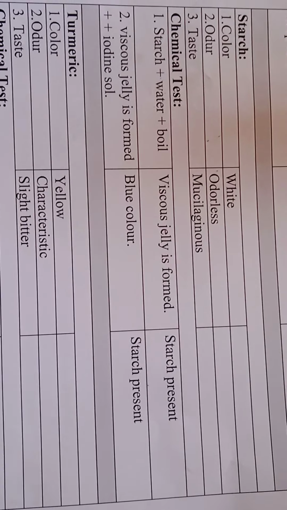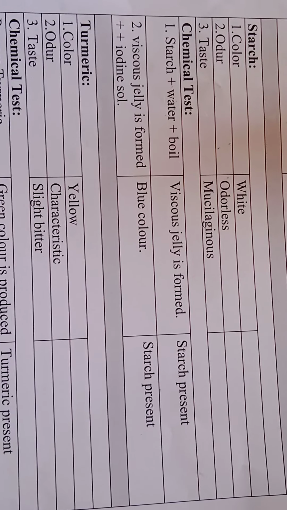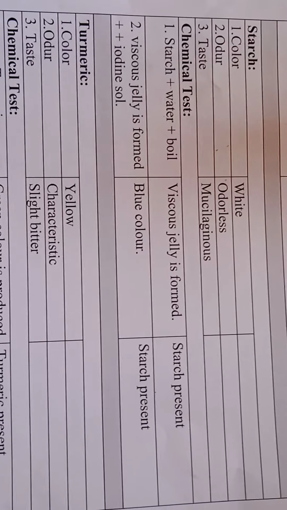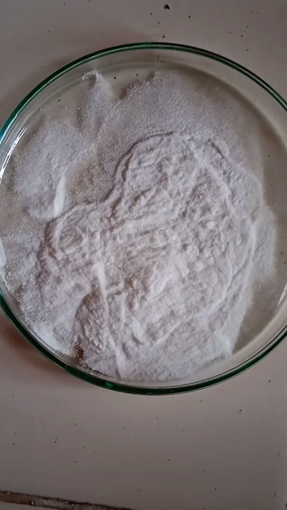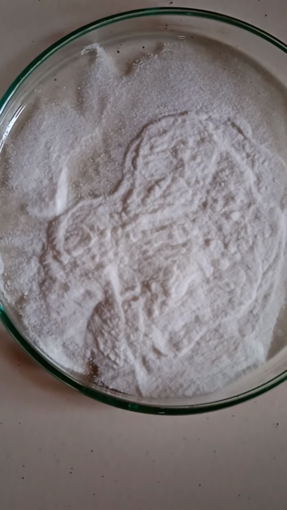Its color is white, odor is odorless, taste is mucilaginous. First chemical test is that you have to take the starch powder, add water to it and boil it. It will show viscous jelly, that means starch is present. Here you can see this is a starch powder. Okay, this is potato starch.